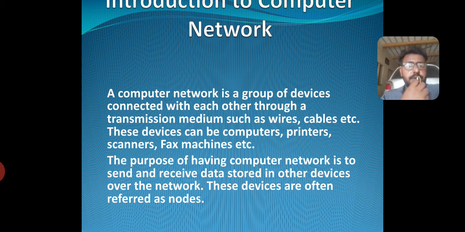Introduction to computer network. A computer network is a group of devices connected with each other through a transmission medium such as wires, cables, etc. These devices can be computers, printers, scanners, fax machines, etc. The purpose of having a computer network is to send and receive data stored in other devices over the network. These devices are often referred to as nodes.